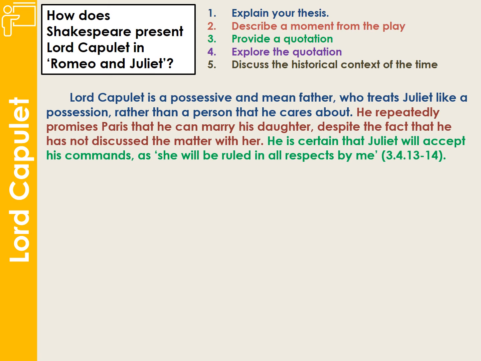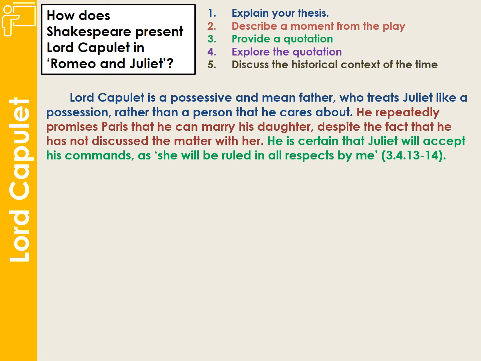And there we have your reference. You've got Act 3, Scene 4, lines 13 to 14. You don't always have to put in the act and scene reference, but certainly he is convinced that Juliet will be ruled. Notice that word, ruled, in every respect by me.